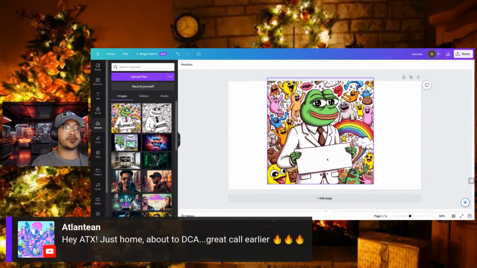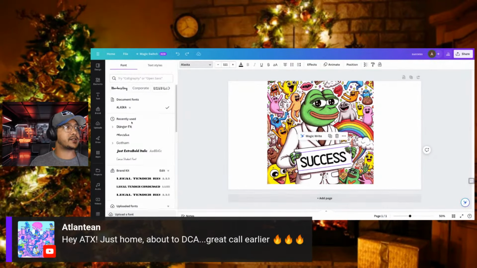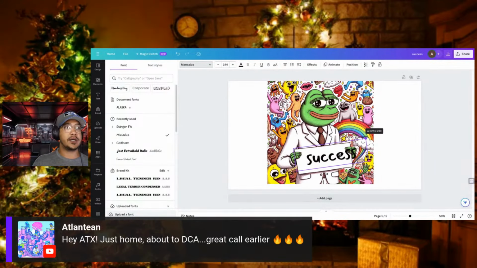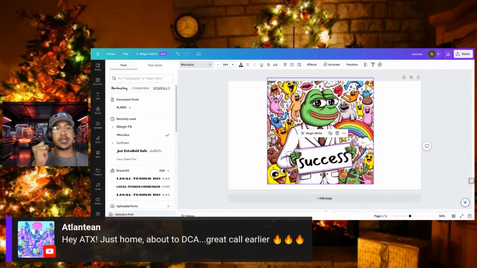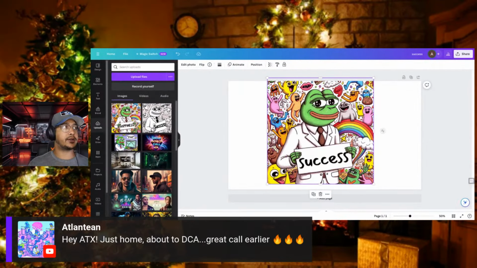I can rewrite a different set of text in here if I want to. I can even change the type of text just by coming in here and saying this is a type of text that I want to use. And so now it uses this text. Super freaking easy, super simple. And gosh dang, folks, a combination of ChatGPT Vision with Dalle-3 with Canva combined together, and we can get really freaking creative with this as well.